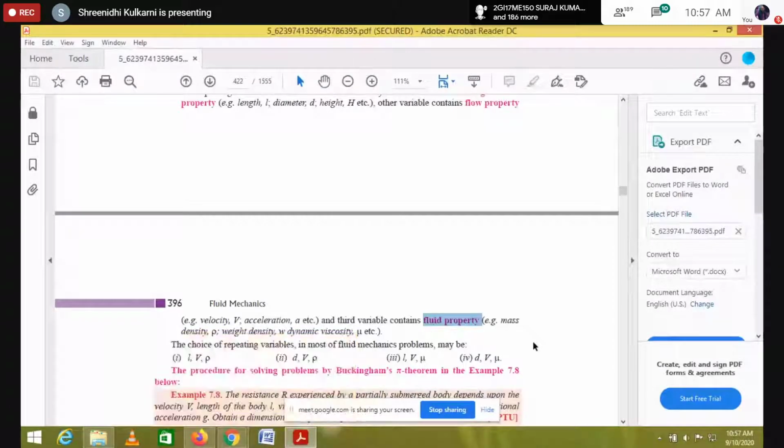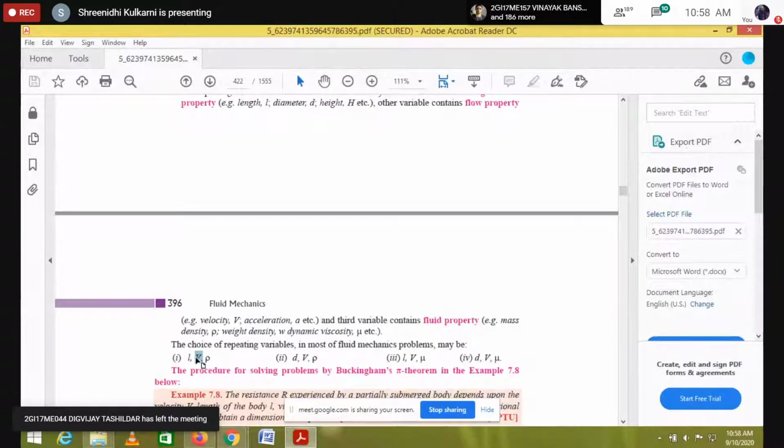So here they have given the combination. The choice of repeating variables in most fluid mechanics problems may be L, V and rho. L we can call a geometric property. Velocity we can call a flow property. And density we can call a fluid property.